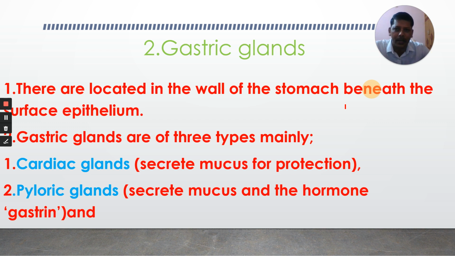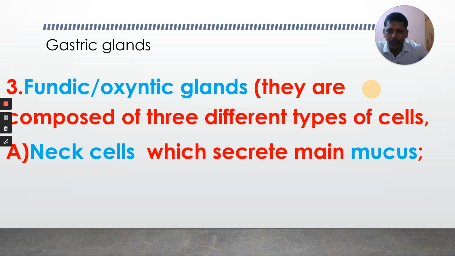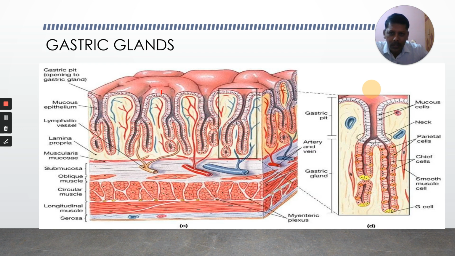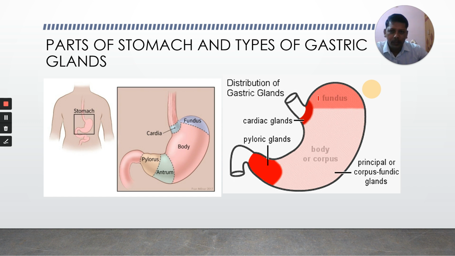I hope it is clear. Gastric glands are located in the wall of the stomach beneath the surface epithelium. Where are these glands? This is the surface epithelium. These are present below the surface epithelium, in the wall of the stomach.